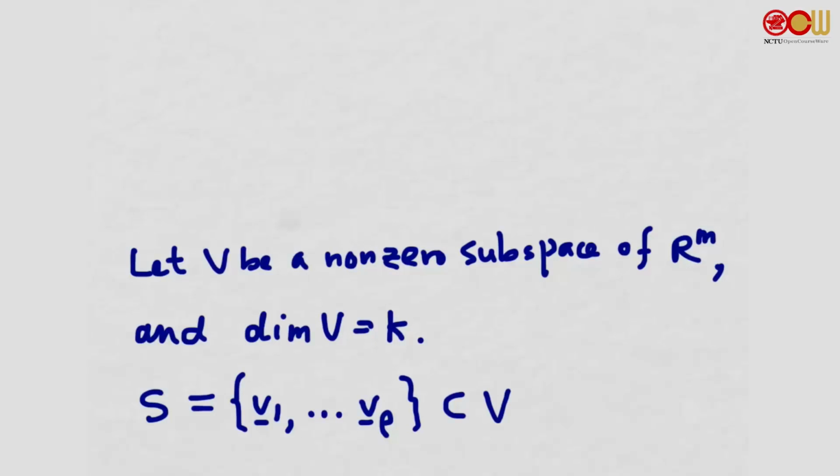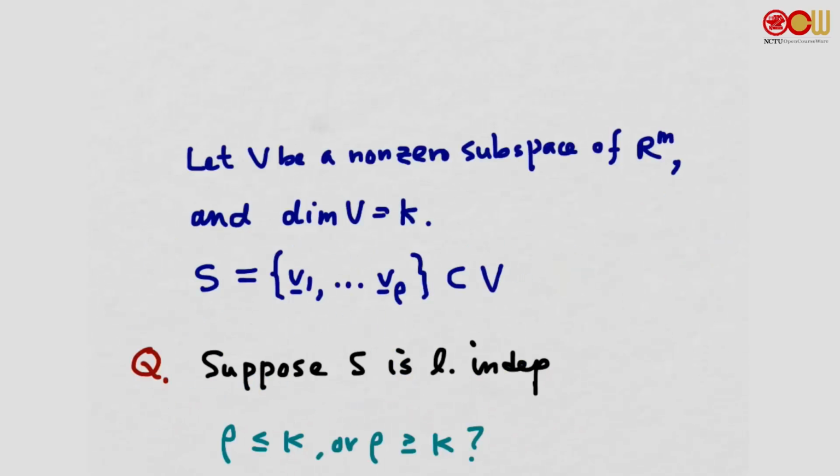Let's ask some questions. Suppose we have a V that is a non-zero subspace of Rm, and the dimension of V is known to be K. S is a subset of V, and S has rho vectors. Suppose we know that S is linearly independent. Can we conclude from here rho smaller or equal to K, or rho larger or equal to K? Pause and think about this.